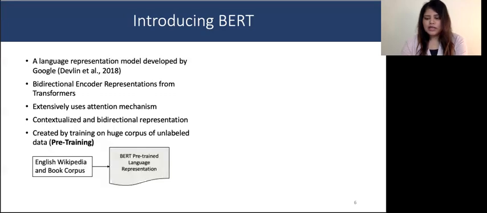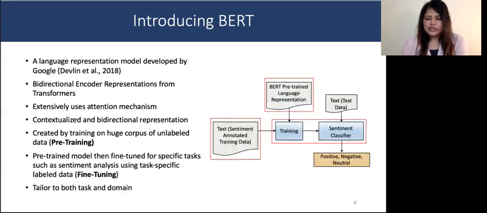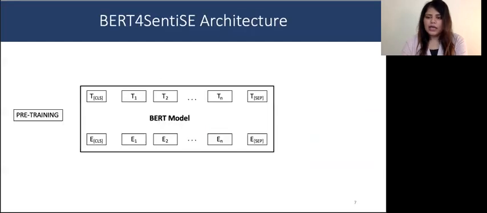These representations are task neutral and are created by training on a huge corpus of unlabeled data, specifically English Wikipedia and the Books corpus. This process is known as pre-training. These pre-trained representations can then be fine-tuned for specific tasks using task-specific labeled data. So all of these features allow us to tailor BERT to both the task and the specific domain, resulting in improved performance.